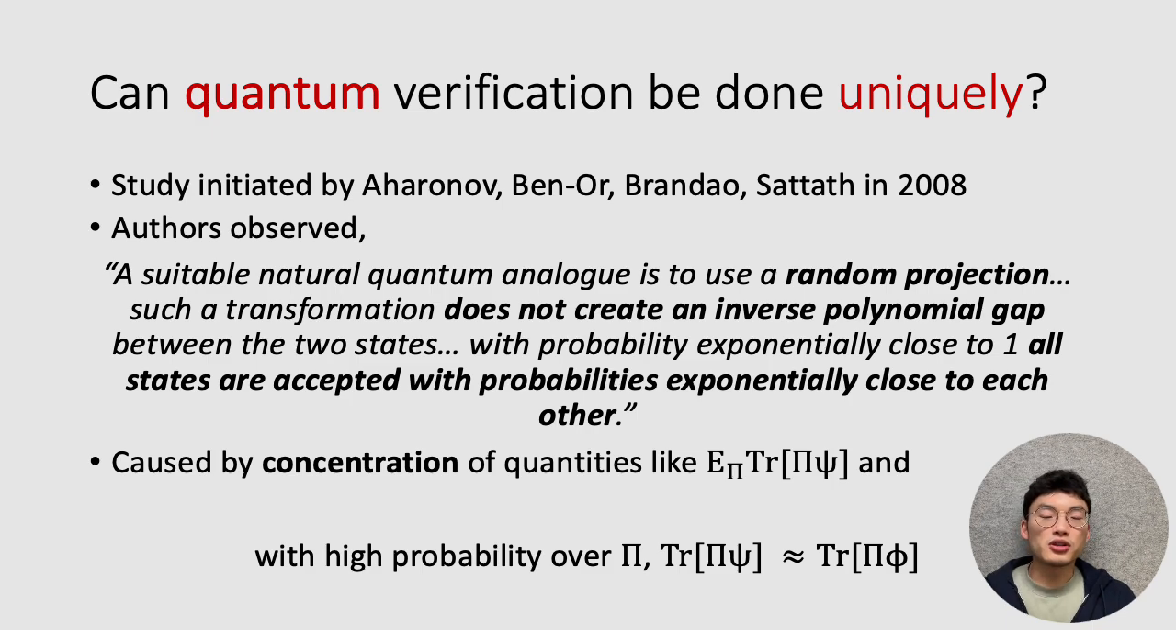This is partially due to the concentration of quantities like this expectation under projections of trace pi psi. So trace pi psi is just measuring the overlap between psi and your random projection. And quantumly, it turns out with very high probability over these pi's and any two states, psi and phi, the overlap between psi and pi and phi and pi will be roughly the same. As a result, these randomized projections aren't enough to distinguish different witnesses.